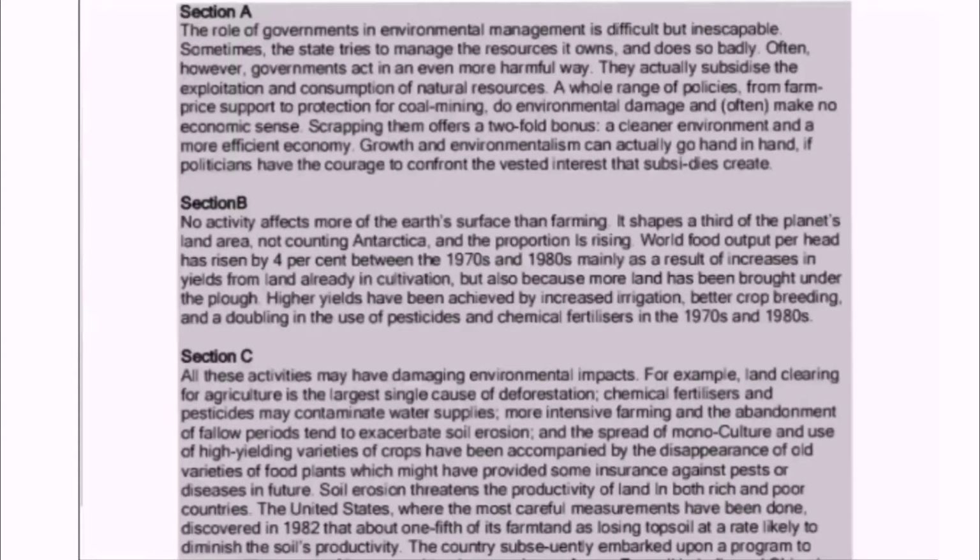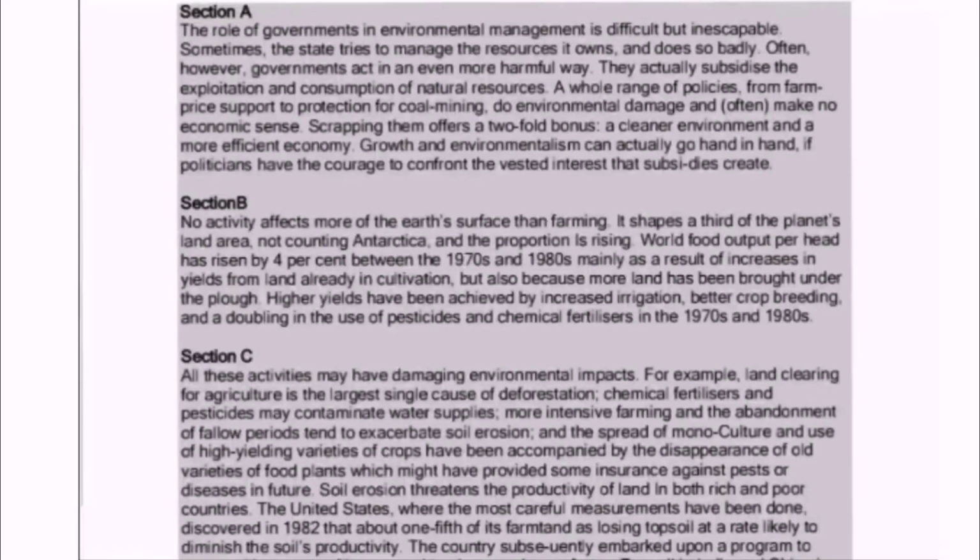Paragraph B. No activity affects more of the earth's surface than farming. Farming is a keyword. It means that farming damages the earth's surface. It shapes a third of the planet's land area, not counting Antarctica. Planet means earth. It means a third part of earth is used for farming and Antarctica is not included in this. And the proportion is rising. World food output per head has risen by 4% between the 1970s and 1980s.